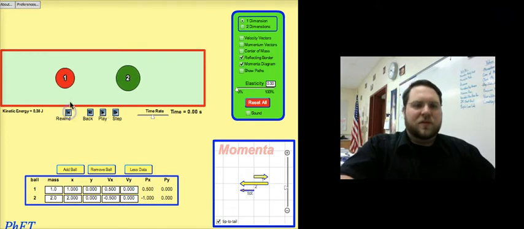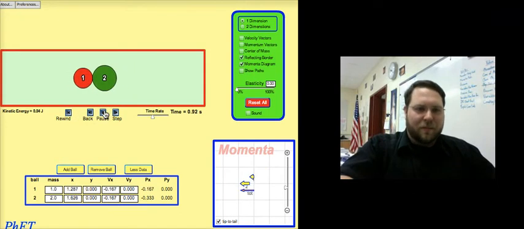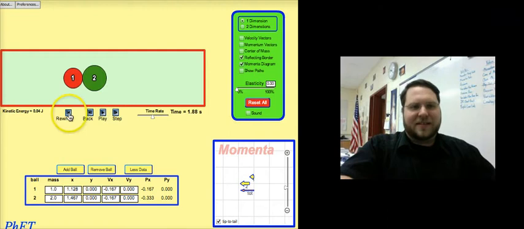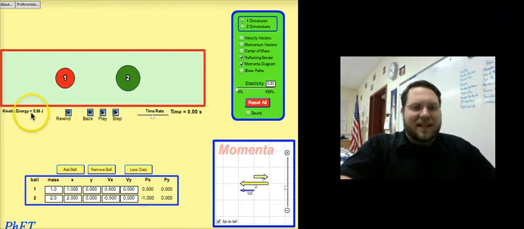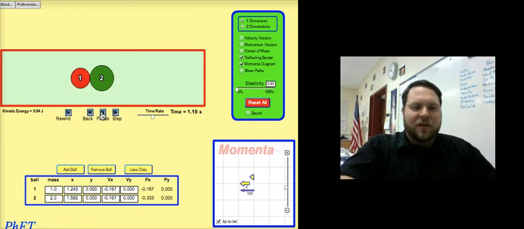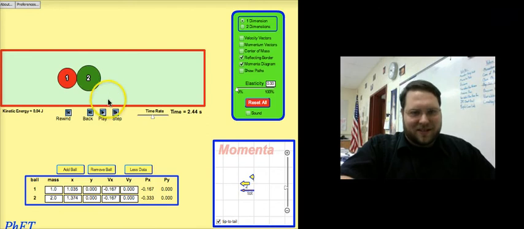Notice what these balls do: when they hit, they stick together and move off as one object. So I can really combine their mass if I want to and think of them as one thing. All right, now let's look at the kinetic energy. 0.38 joules. After they collide, 0.4 joules. So we can see that kinetic energy is lost in this collision, meaning it is an inelastic collision.